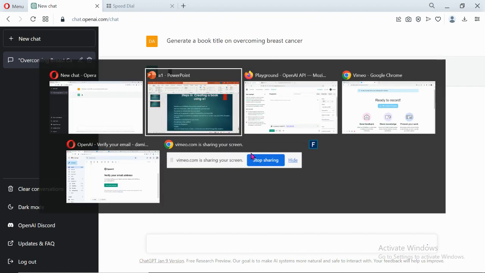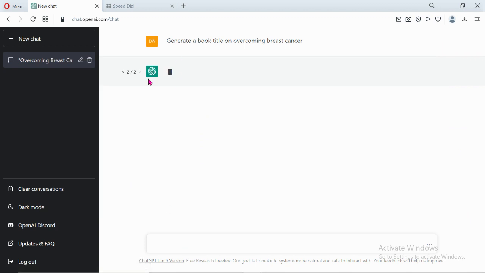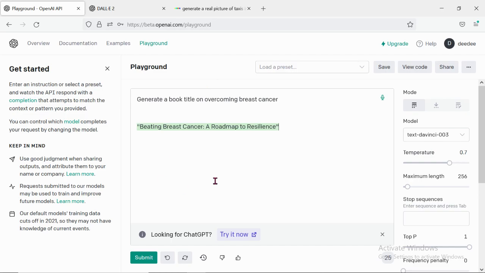So I'm going to copy this and come into this playground and write it. Generate a book title on overcoming breast cancer, then click on submit. As you can see, this answer is different from what it brought out. This is still loading, by the way. Conquering Breast Cancer: A Survivor's Guide to Triumph and Healing. As you can see, this is different from this.